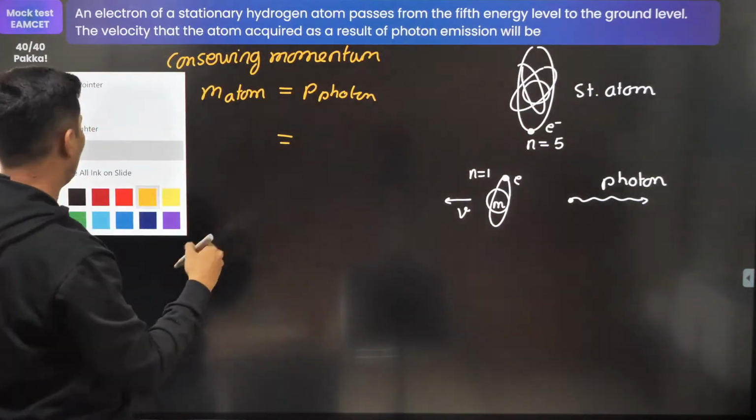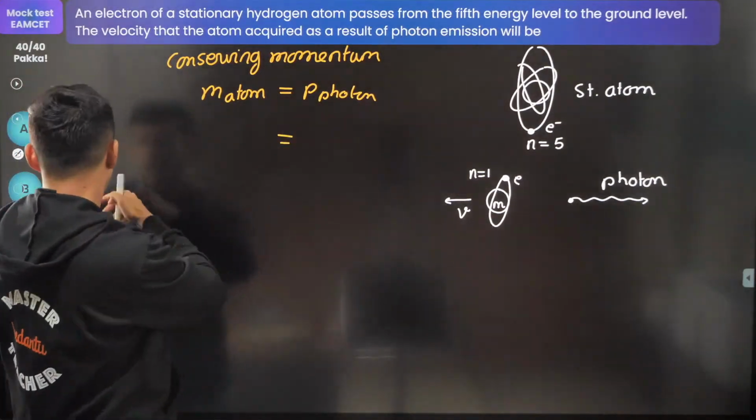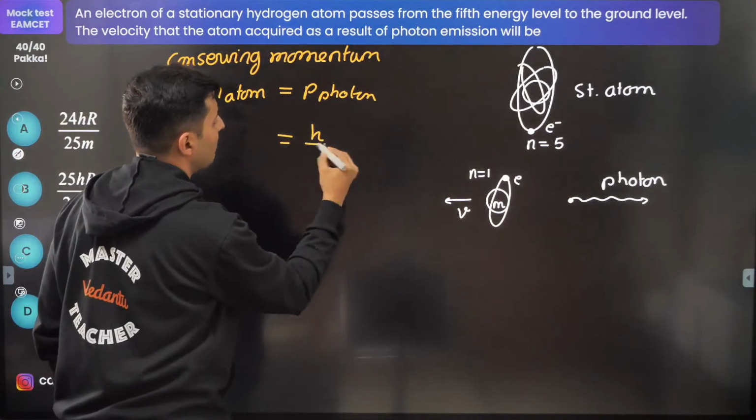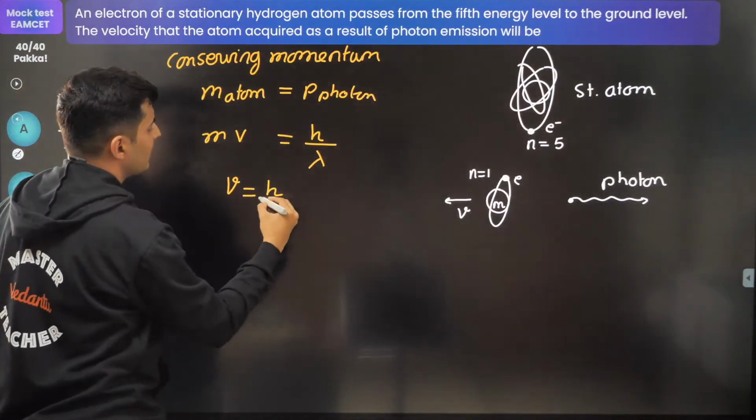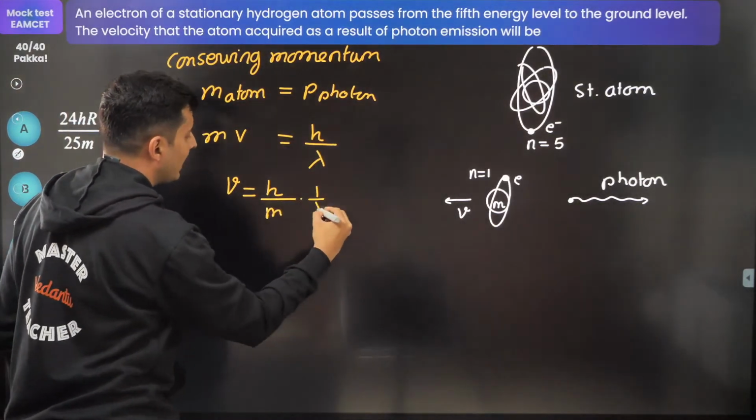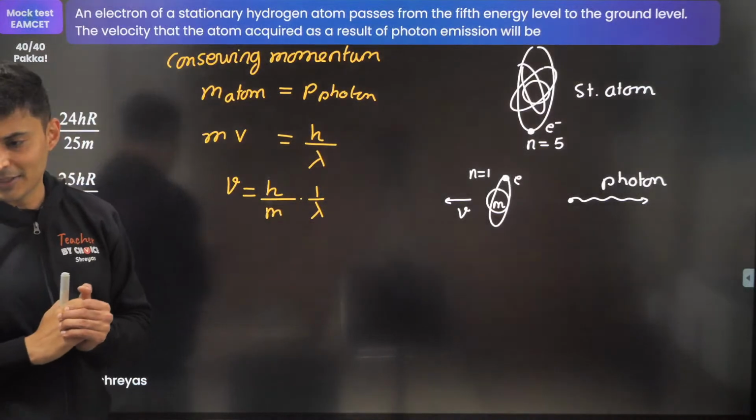I just have to do it in terms of the other variables. So momentum is h by lambda. This will be mass into velocity. So velocity will be h by m into 1 by lambda. So that 1 by lambda is separate.